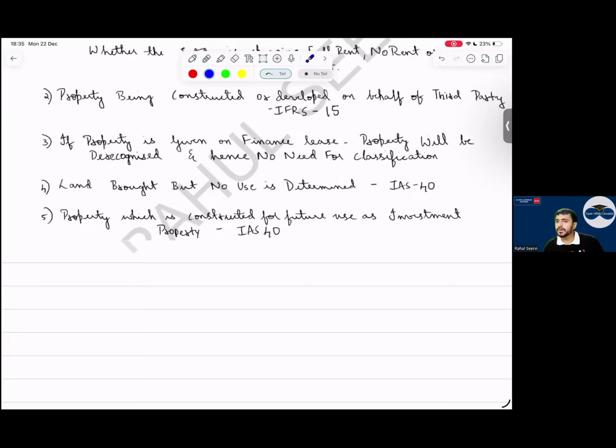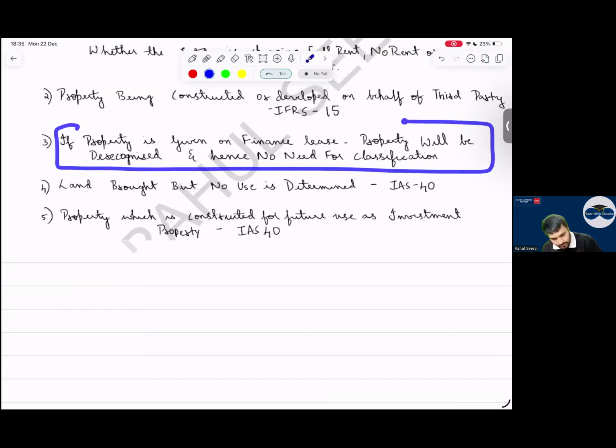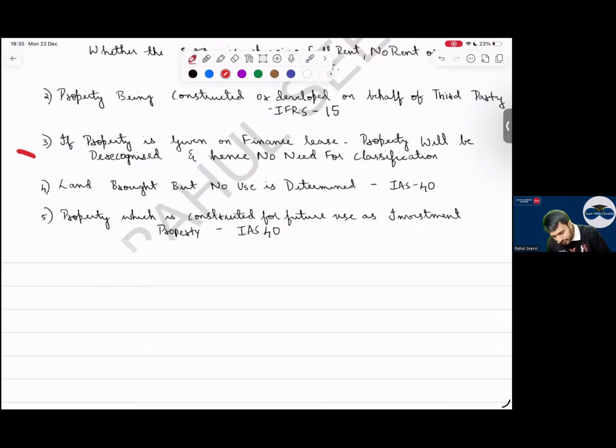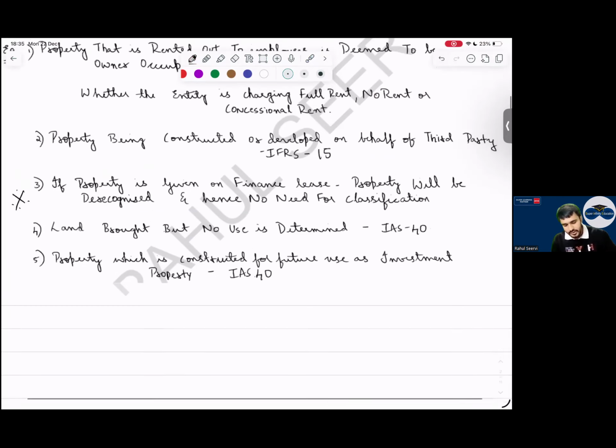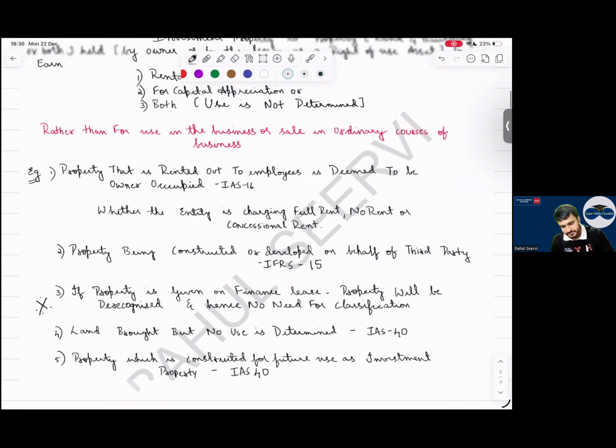It's investment property only. Yes, sir. Now, this point will be difficult to relate. Once we complete your IFRS 16, I will explain this point. Clear? You have to remind me, sir. Point number 3 is pending when we do IFRS 16, not now. Yes, sir. Is the definition clear to everyone?